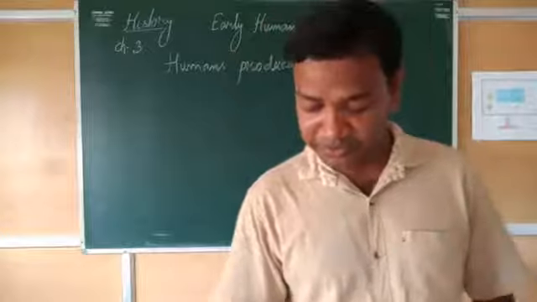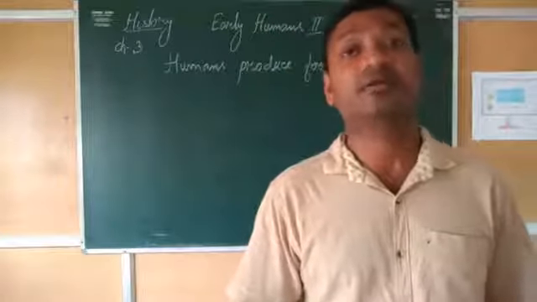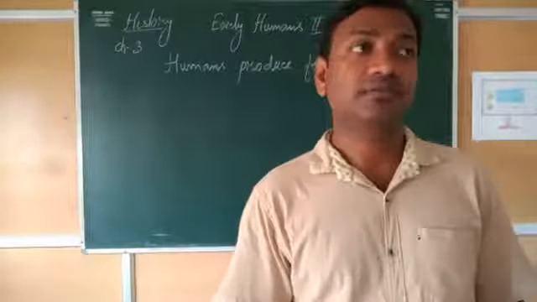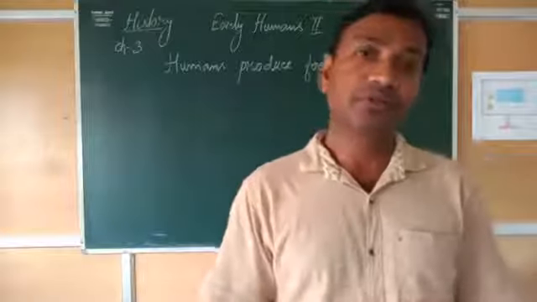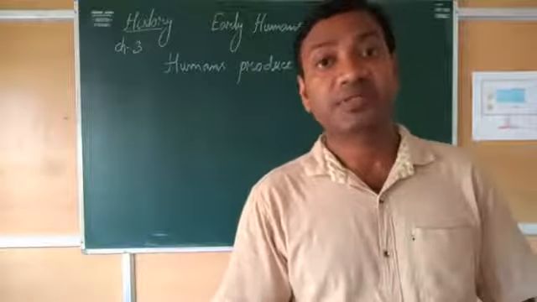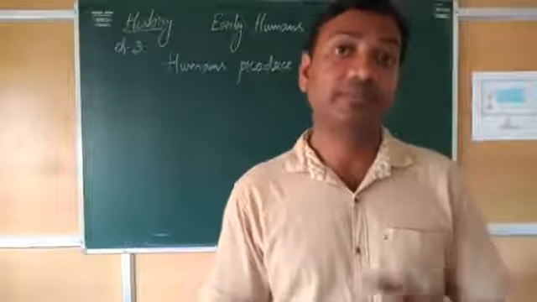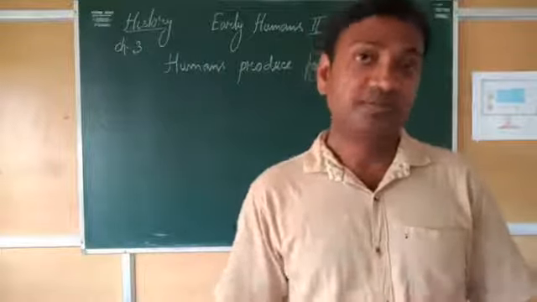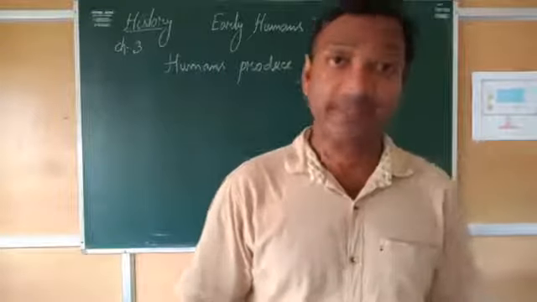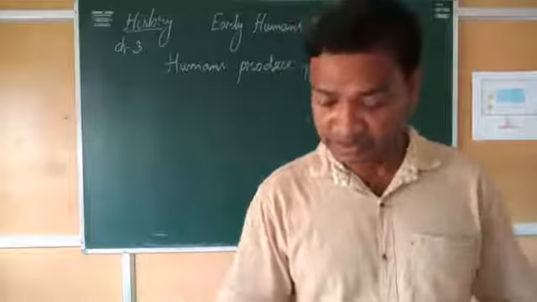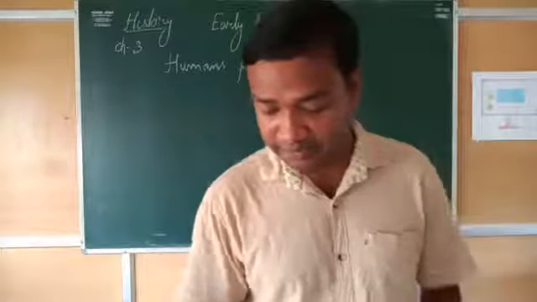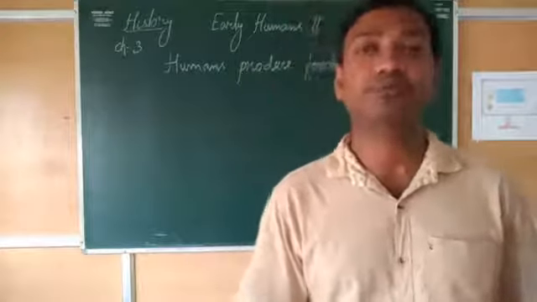Also, they continued to hunt animals. So hunting was there even after the early humans, when people became developed. Before then also, hunting was there. So hunting was regular, and they gathered food even after they started cultivating crops.